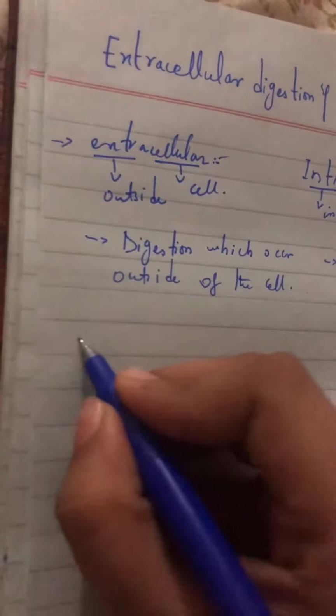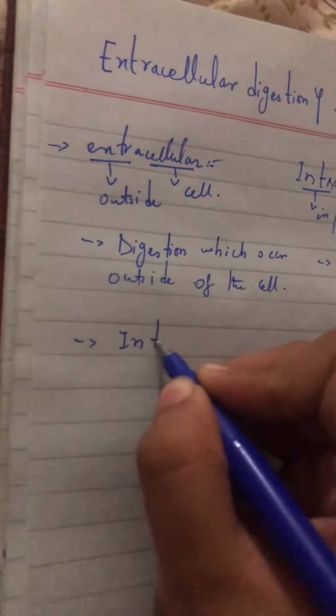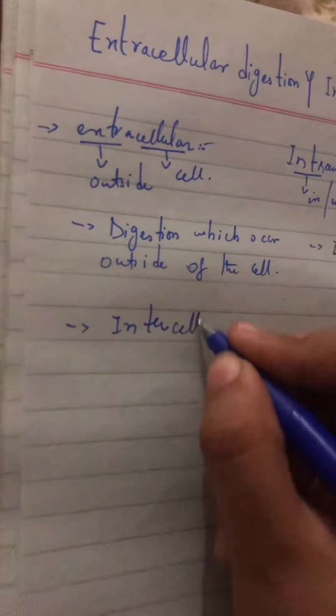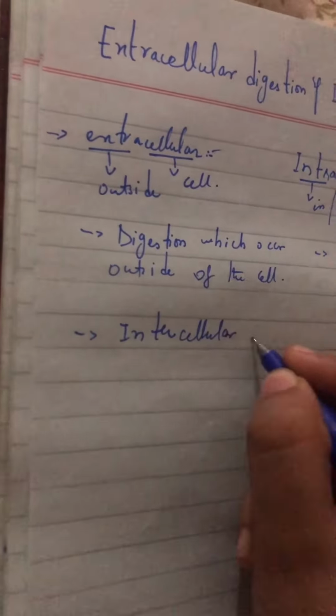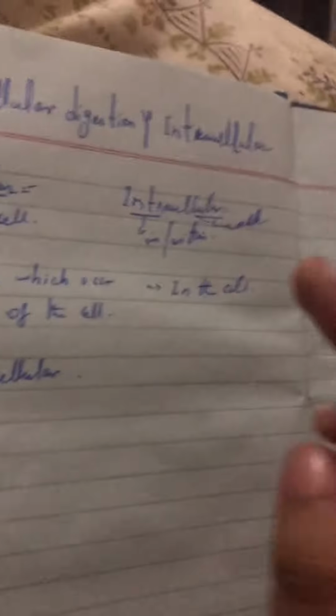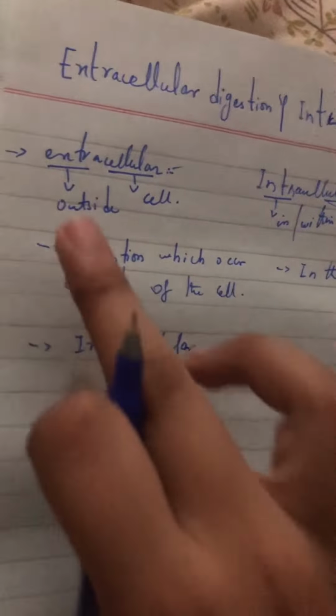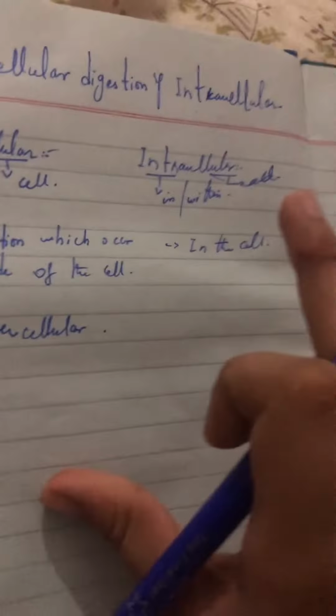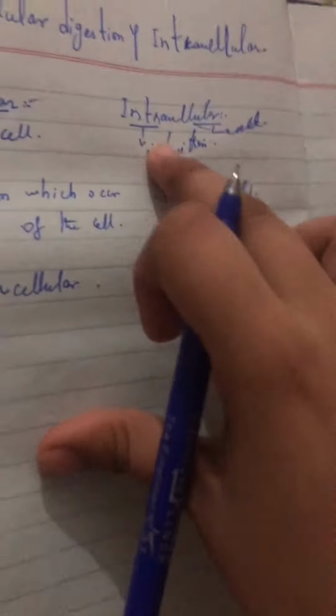Or we can also say intercellular digestion for the extracellular digestion. Intra is in the cell, and inter and extra mean outside of the cell. Intra means a digestion which occurs in the cell or within the cell, that will be called the intracellular digestion.